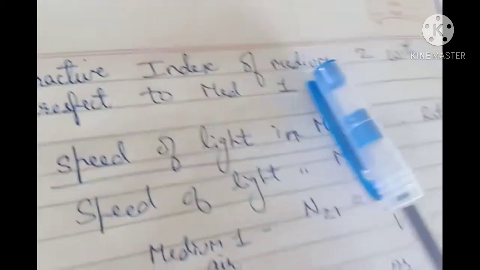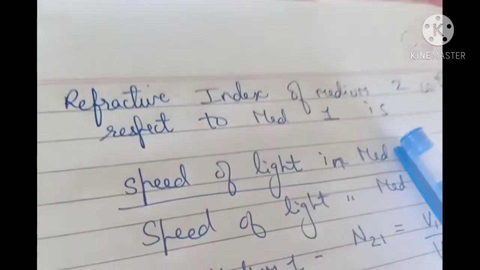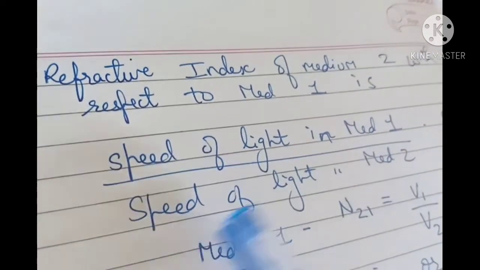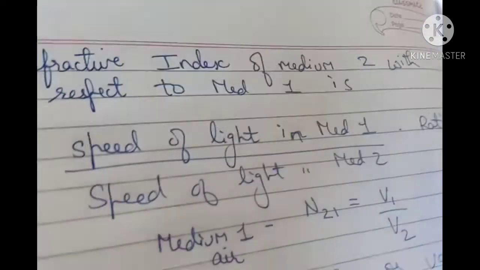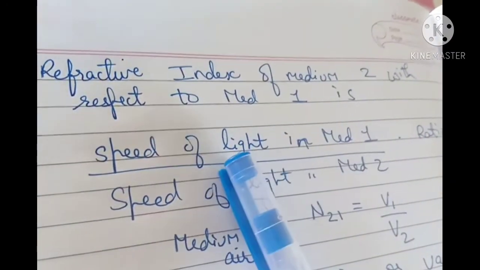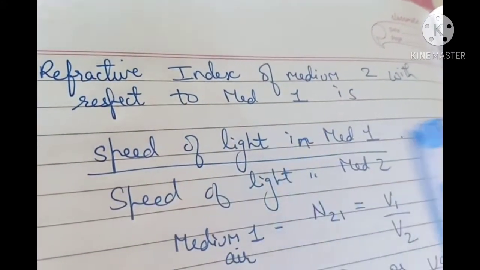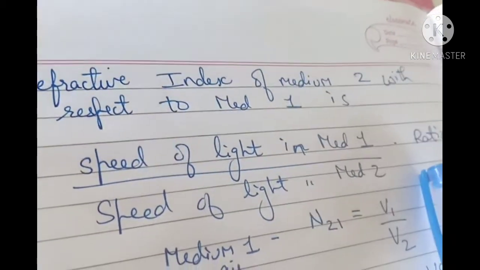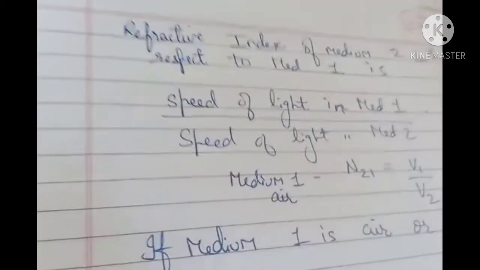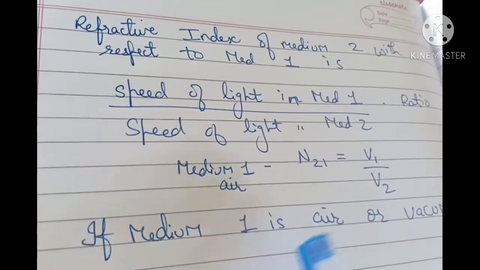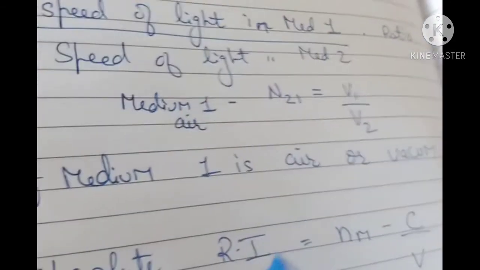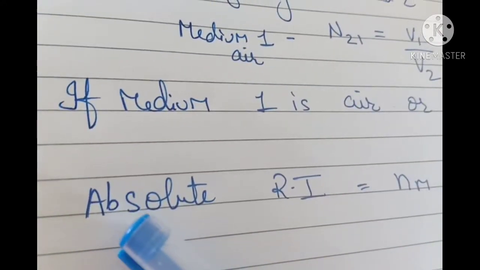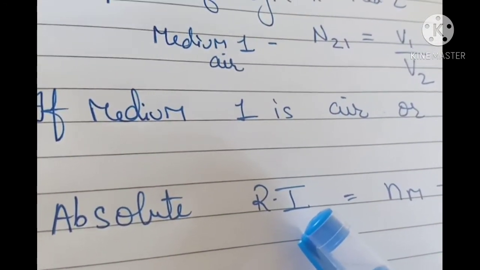Now the refractive index of medium 2 with respect to medium 1 is the ratio of speed of light in medium 1 to speed of light in medium 2. It means the refractive index is the ratio of the speed of light in medium 1 to the speed of light in medium 2. And if we take medium 1 as air, then the refractive index we will get will be called the absolute refractive index.